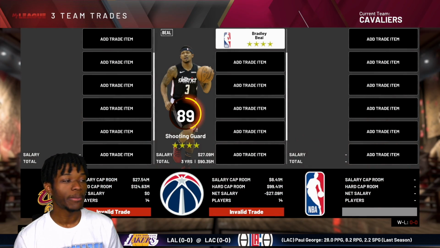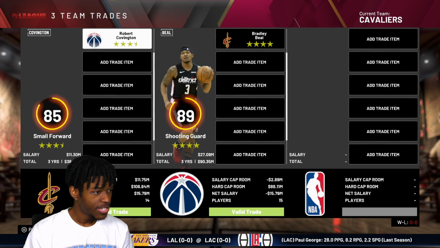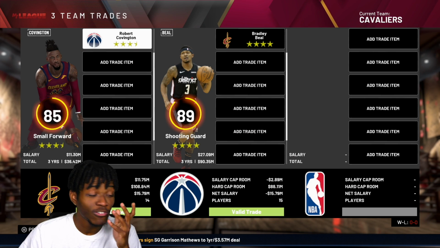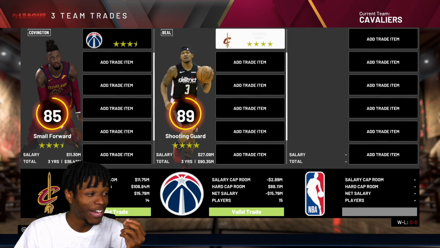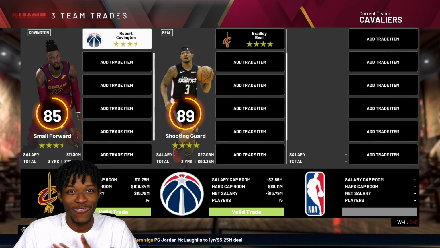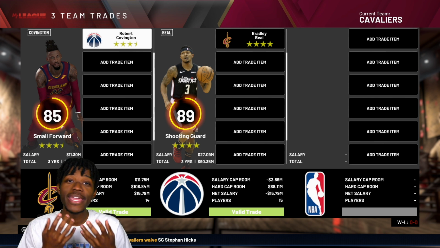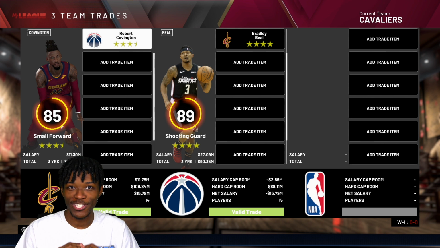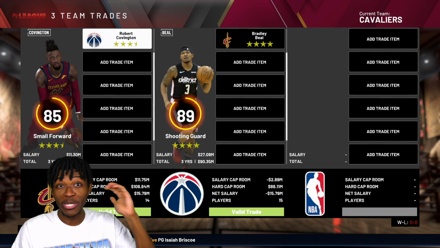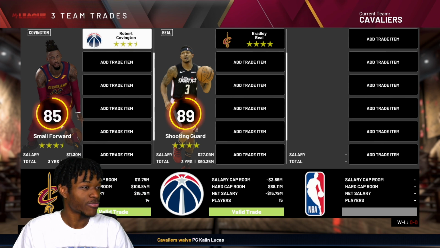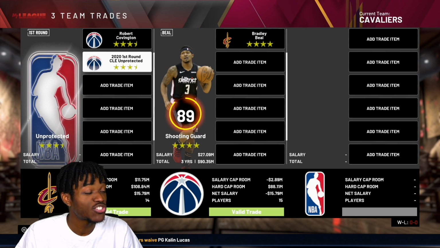I think a guy that will compliment Ben Simmons a lot is Bradley Beal. So let's go into it, man. There's only a 4 overall difference between Robert Covington and Bradley Beal. Their values are very similar too, but me and you both know there's a significant difference between the value of what Bradley Beal can bring to your team versus Robert Covington. Our pick is 3.5 star value.